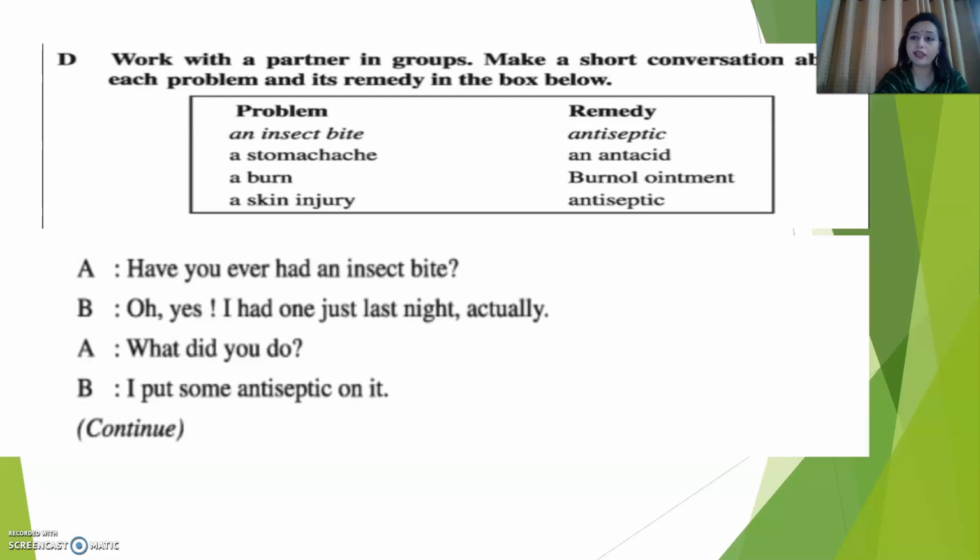Okay. Like see here, have you ever had an insect bite? Oh yes, I had one just last night actually. What did you do? I put some antiseptic on it. So you will follow these for rest of these 3. Okay, rest of these 3 problems.